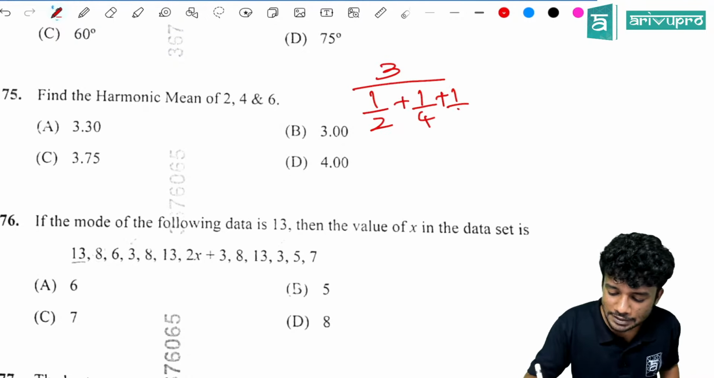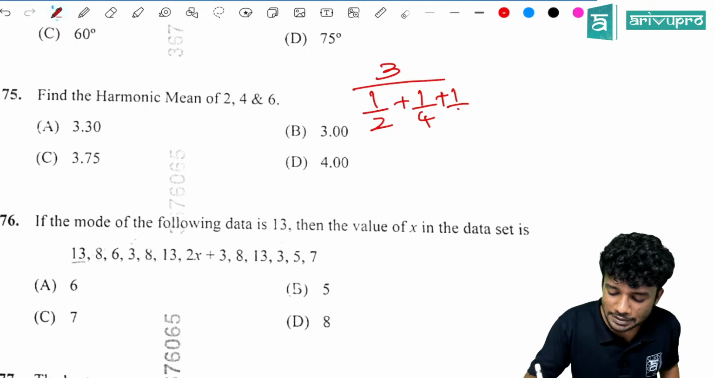First 1 by 2, M plus, 1 by 4, M plus, 1 by 6, M plus, then click MRC. Keep everything there. Then click MRC again and M plus that. Then 3 divided by MRC, you will get the answer. How much will you get? Just think. You will get around, I think, 3.276 or something. So the nearest one is 3.30.